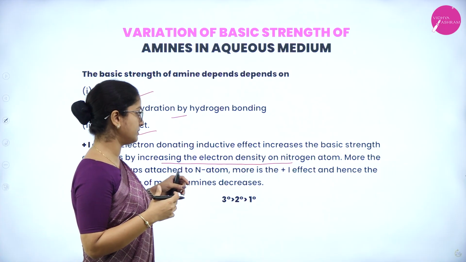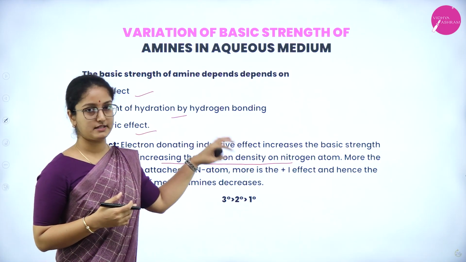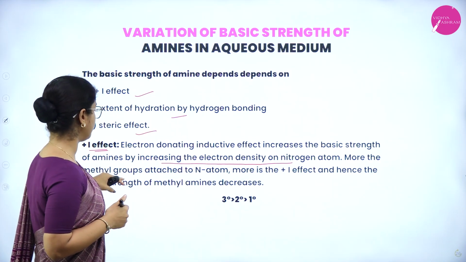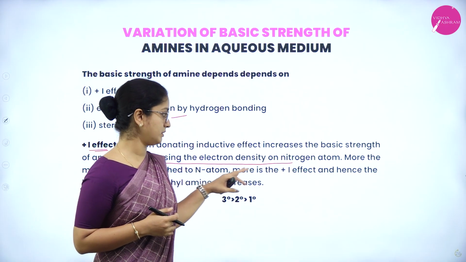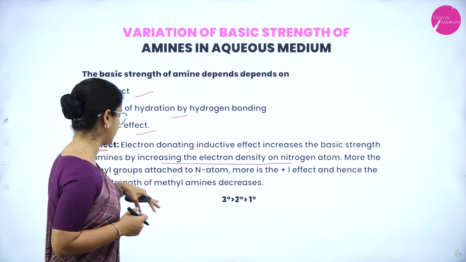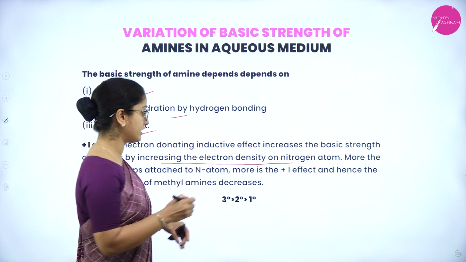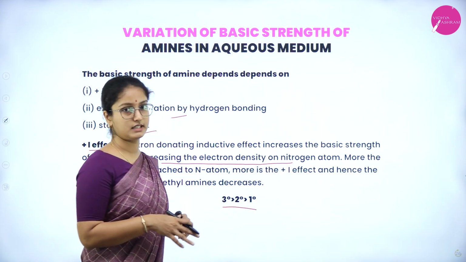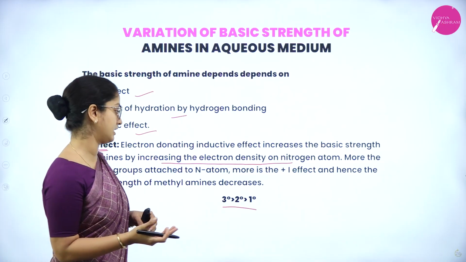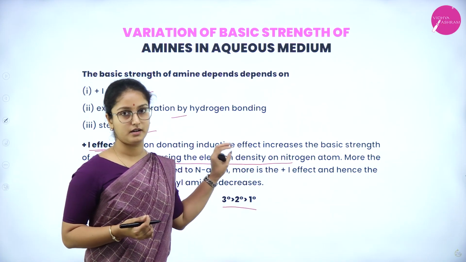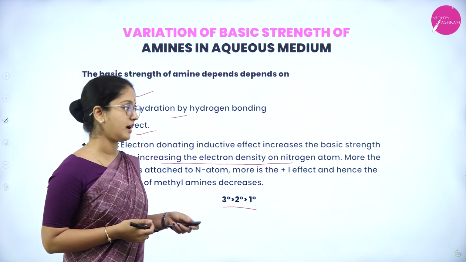Therefore, the more methyl groups attached to the nitrogen atom, the greater the plus I effect, and hence the basic strength of methylamines increases in the order tertiary greater than secondary greater than primary. So tertiary is more basic compared to primary amine.